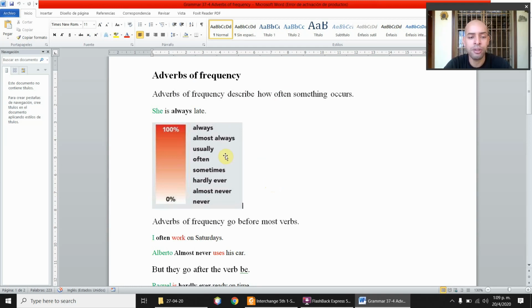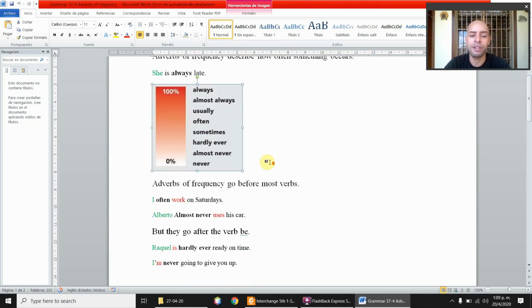And that's when we use the adverbs of frequency, because we don't say things like I am 100% of the time late, or I am 90% of the time working on Saturdays. Like 50% of the time I eat breakfast. We don't say that. We use the adverbs of frequency.